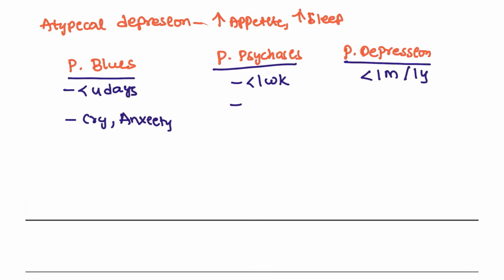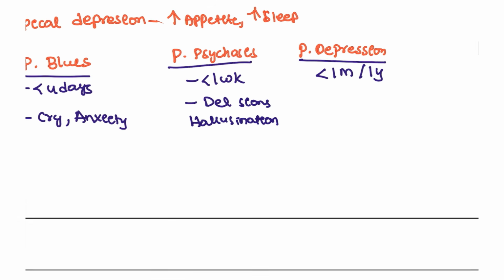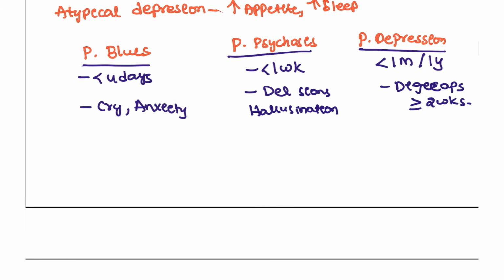In psychosis, the mother is having delusions or hallucinations. Hallucination is seen. In the depression phase, again, it is more than or equal to 2 weeks. But which is more dangerous? Psychosis is more dangerous because it can harm the baby or herself. In depression, only suicide by her is seen, but not harm to the baby. Harm to the baby is seen only with psychosis.